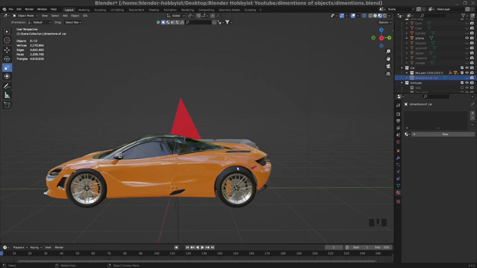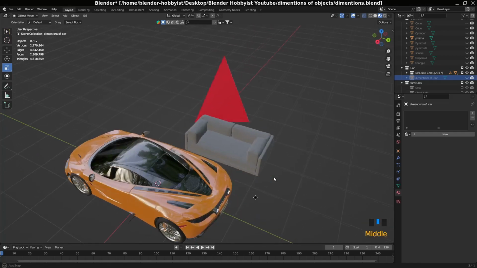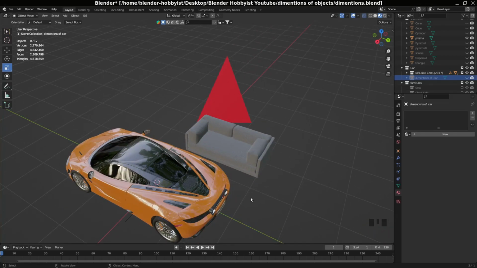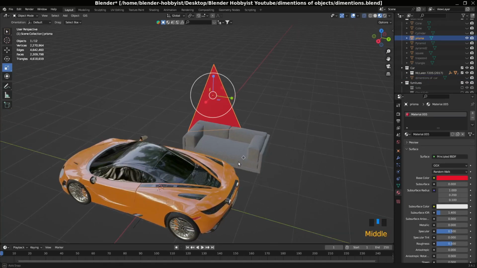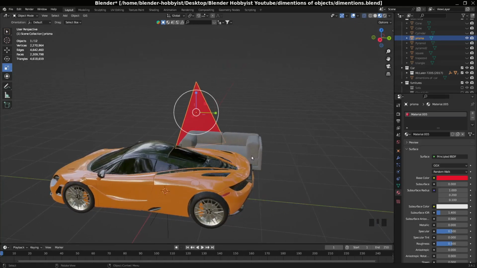In this video I'm going to show you how to see dimensions of any asset or object in Blender. For example, something like this car, this sofa, or this geometric prism. Let me start to show you with this car.